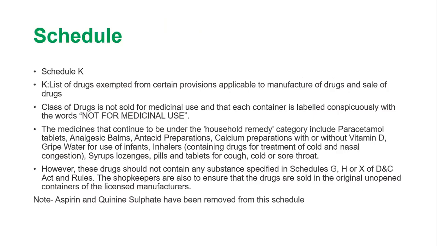Next is Schedule K. Schedule K is a list of drugs exempted from certain provisions applicable to the manufacture and sale of drugs. This class of drugs should not be sold for medical use, and each container is labeled with the words "not for medical use". It also covers household remedies such as paracetamol tablets, analgesic balm, antacid preparations, calcium preparations with or without vitamin D. However, these drugs should not contain any substance specified in Schedules G, H, X, and D and C of the Act and Rules.